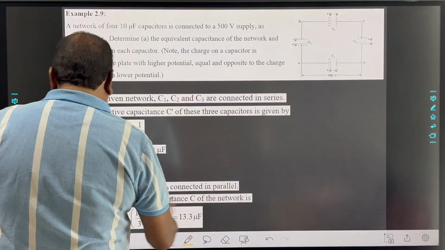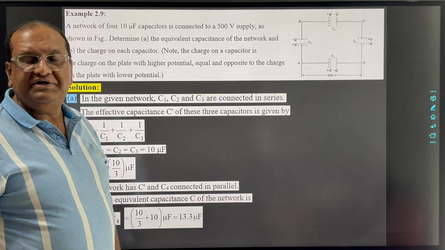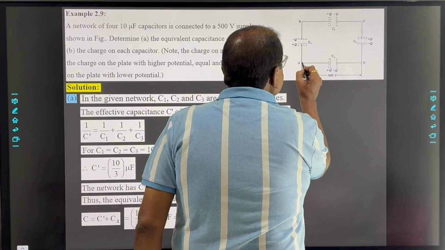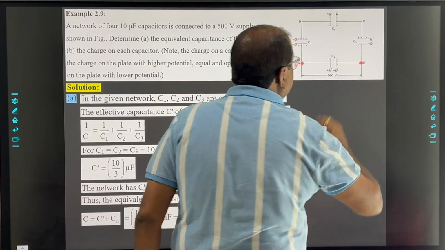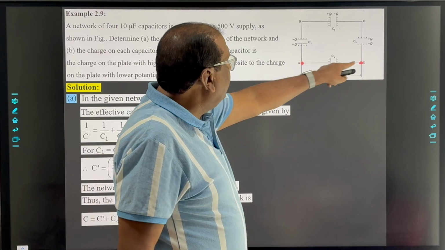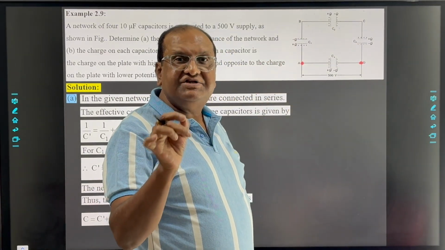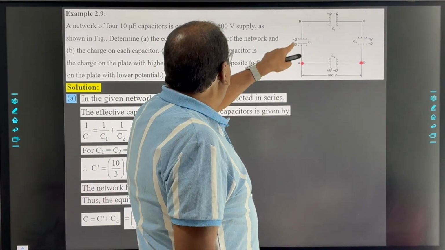Now see question number B, in which we have to calculate the charge on each capacitor. Now we know that in a series combination across AD, the charge on each capacitor is the same.